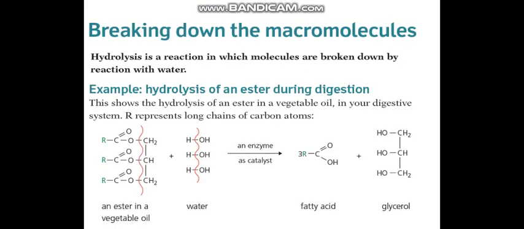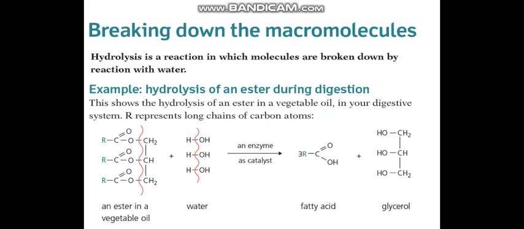Breaking down of macromolecules. We know that natural macromolecules in food are built up by condensation reaction or condensation polymerization with the loss of water molecules. The opposite happens when we eat them.